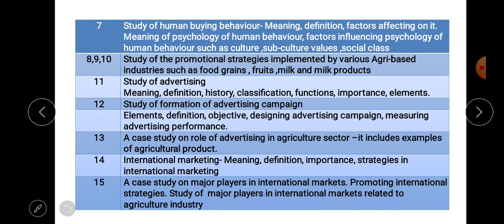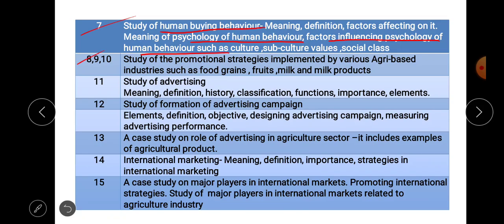Then the next, 7th exercise, we are going to discuss the study of human buying behavior. Here again we are going to discuss the meaning, definition and the factors affecting human buying behavior. Then the meaning of psychology of human behavior, then factors influencing psychology of human behavior such as culture, subculture, values and social class.